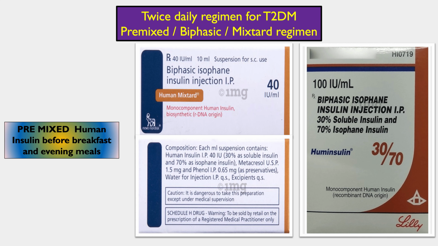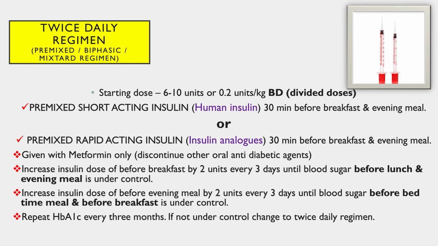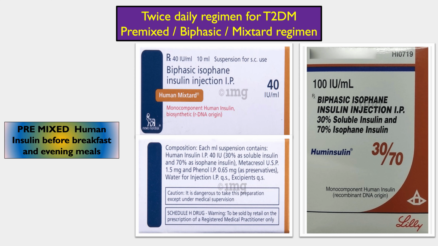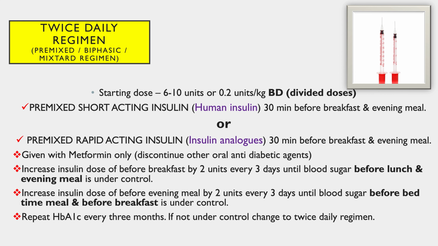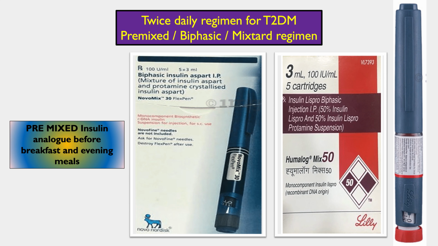So let us take some examples. For the twice daily regimen, we have two types of insulins which can be used. These are called pre-mixed insulins. These pre-mixed insulins can be short acting, and they can be rapid acting also. Let us talk about the pre-mixed insulins which are short acting: the human insulins, and the pre-mixed rapid acting insulins, which are the insulin analogs.